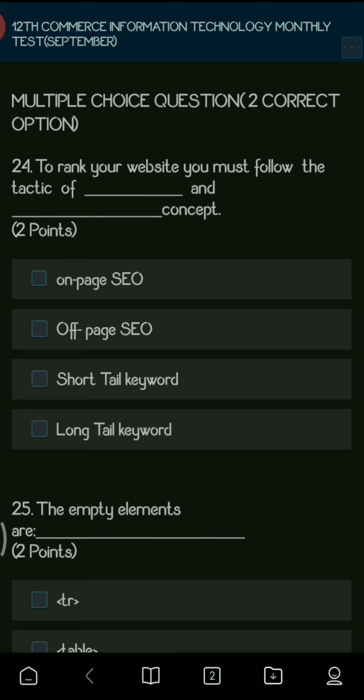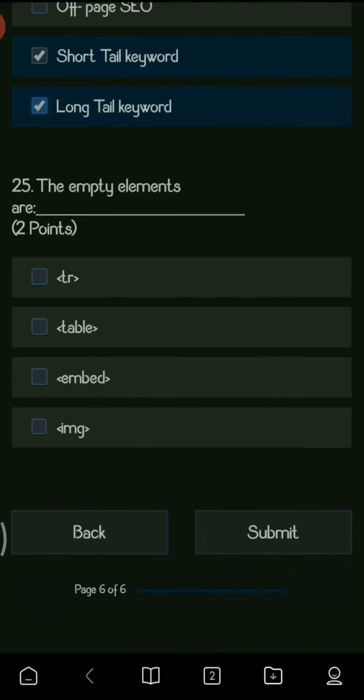The first question is, to rank your website, you must follow the tactic of dash and dash concept. The options are on page SEO, off page SEO, short tail keyword, long tail keyword. So the right answer is short tail and long tail keyword. To rank your website, you must always follow the keywords, that is short tail keywords and long tail keywords.